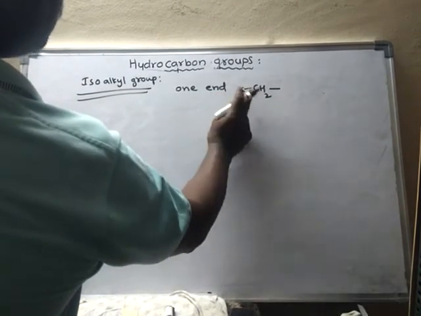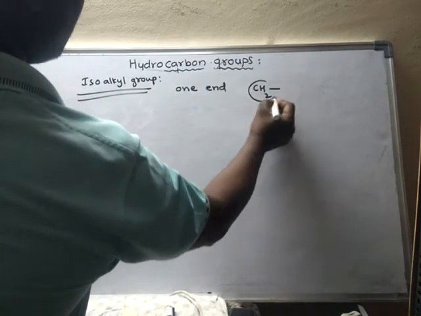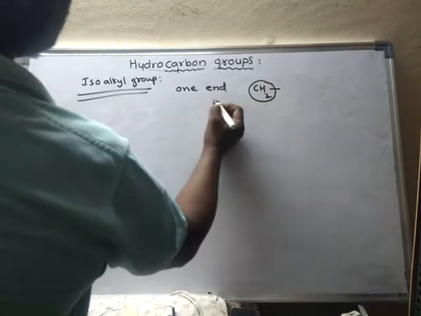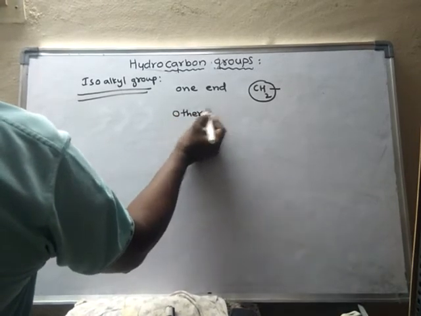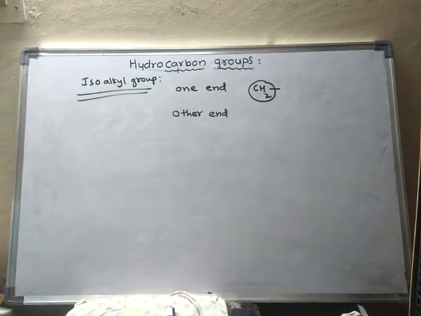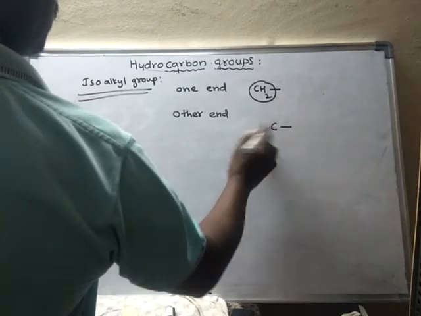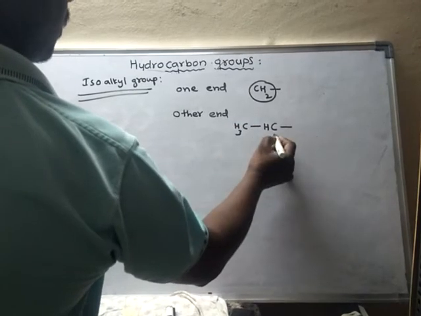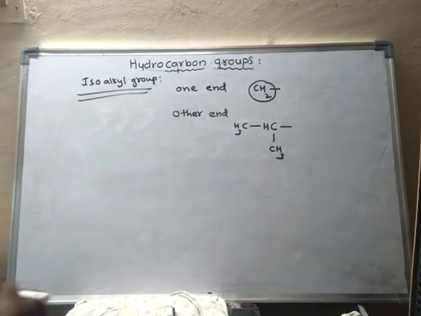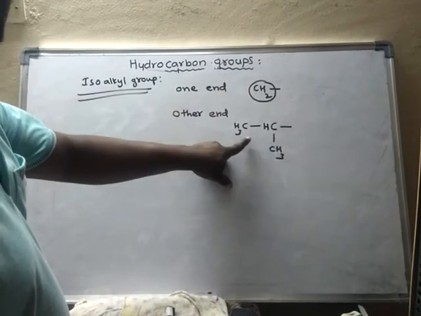And the other end should contain this group. So one end should be like this, and the other end should be like this.